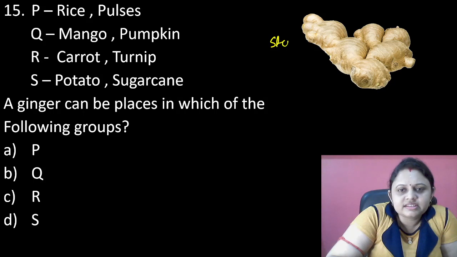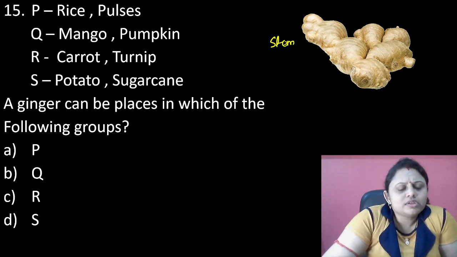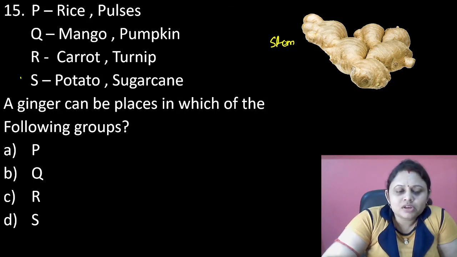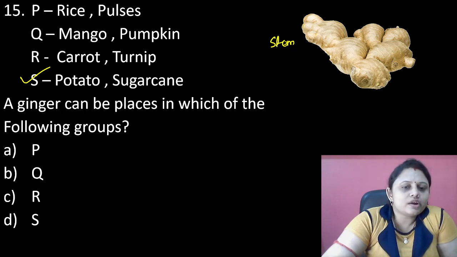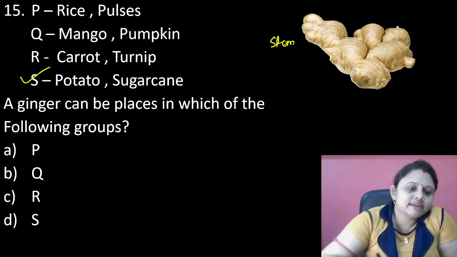Ginger is a stem and among them stems are present in which group? Sugarcane is a stem, potato is a stem. So stems are present in S group. Okay, so which is the correct option? We have to put ginger in S group.